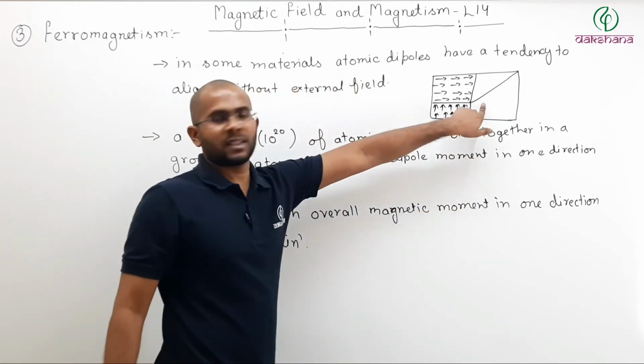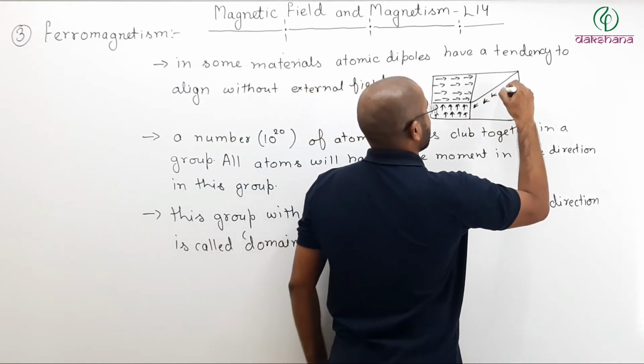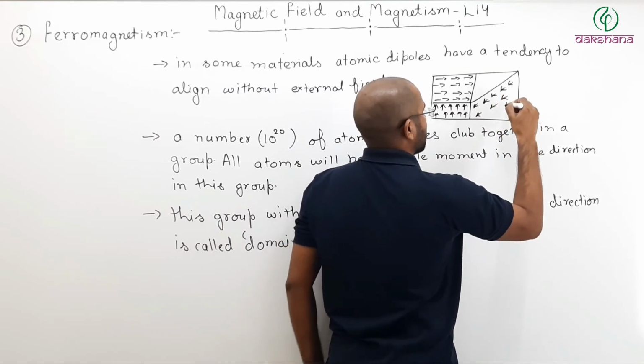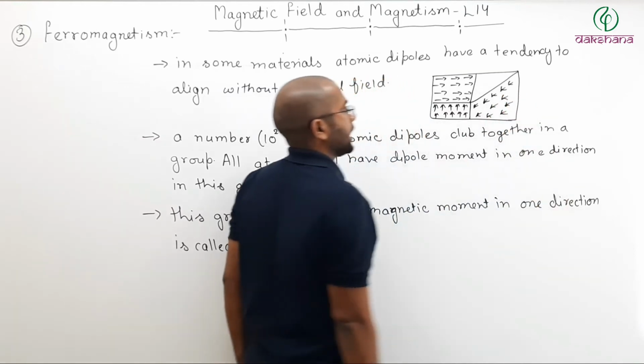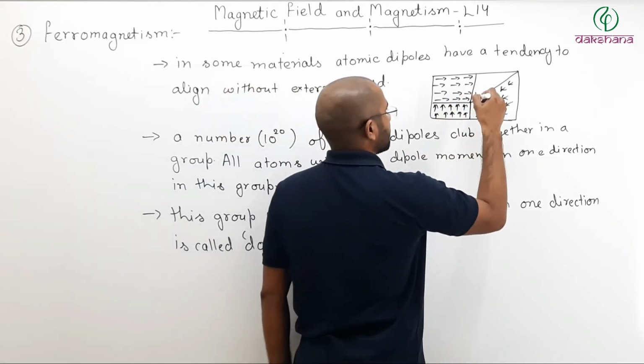All the atoms in this part will have dipole moment in one direction. Like this, all the atoms in this part will have dipole moment in one direction, and all the atoms in this part will also have dipole moment in one direction.